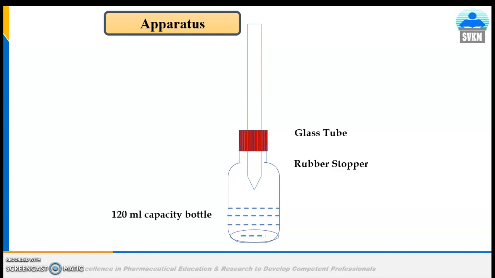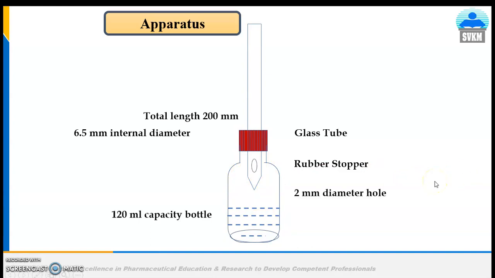The lower part of this tube is drawn to an internal diameter of about 1 mm, and 15 mm from its tip is a lateral orifice of 2 mm in diameter.